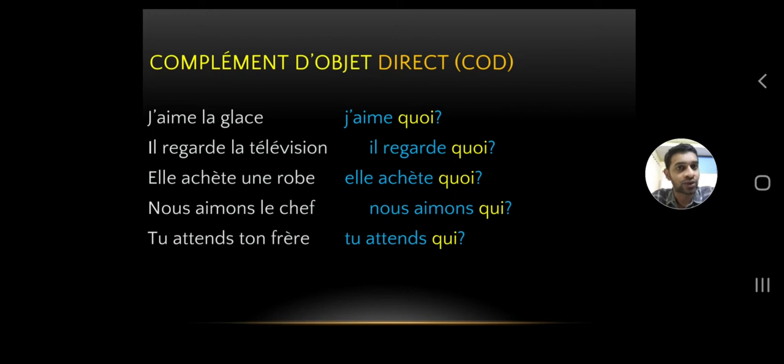Elle achète une robe, she buys a dress. After the verb acheter, you've got une robe, which is directly linked, and there is no preposition, which means it's a direct object. That's how you find out: if there is no preposition between the verb and the object, it is a direct object.